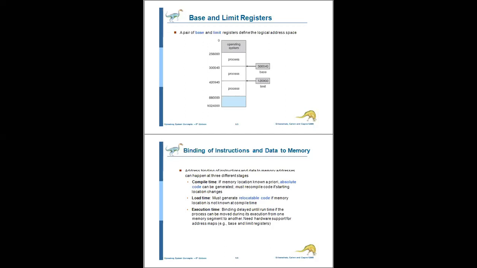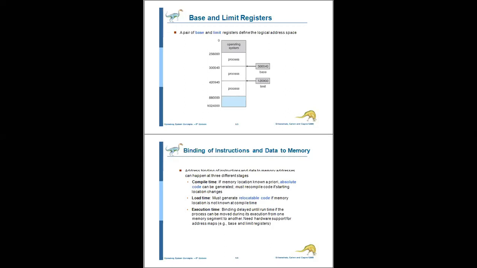The base register holds the smallest physical memory address, and the limit register specifies the size of the range for a particular process.